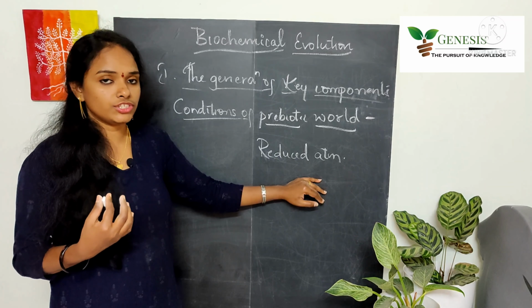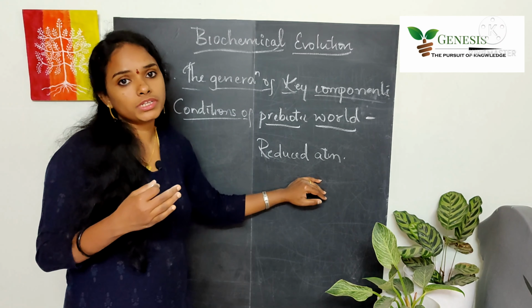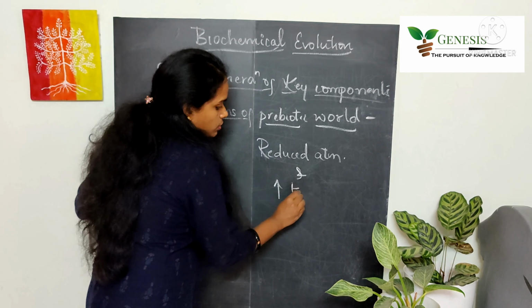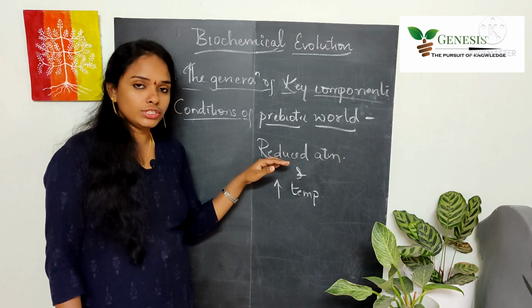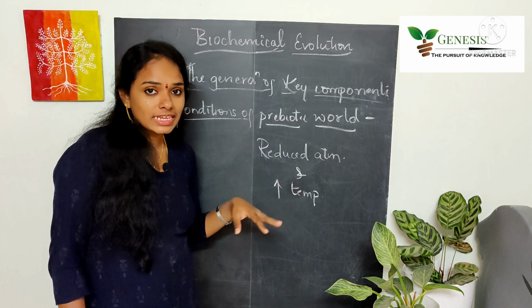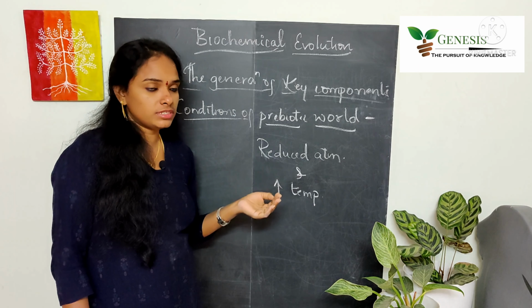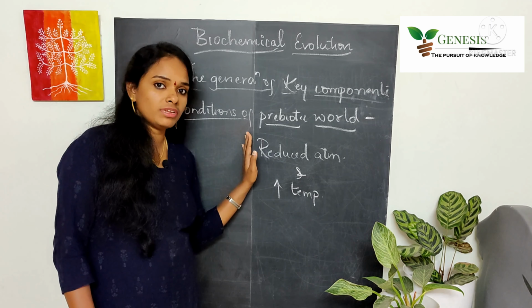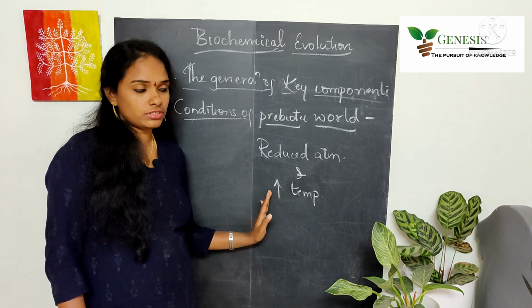Okay, and the oxygen content was almost very less, and the temperature, extreme temperatures. Since the conditions were reduced, all the gases were in the vaporized state. That is because of the extreme temperatures.